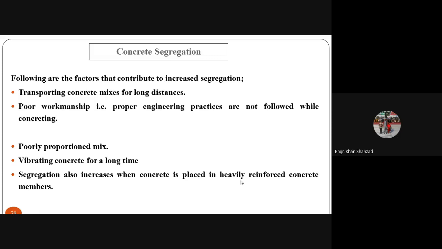Poorly proportioned mix. The mix which you have made, as I told you, is not properly proportioned. Some of the particles are in more and some of them are less. Vibrating concrete for a long time can also enhance the segregation. Segregation also increases when concrete is placed in heavily reinforced concrete members. If there is congestion in the steel reinforcement, then the concrete will not go to each and every place properly. You will see this in the pictures when we talk about the disadvantages or harmful effects of segregation.